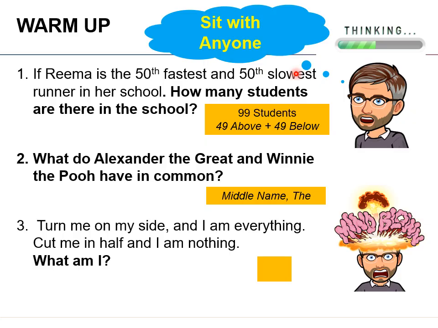Turn me on my side and I am everything. Cut me in half and I am nothing. Again, it doesn't give you a lot of information. What is nothing in math? Nothing in math is maybe 0. So if you have 0 on top of 0, notice that makes a number 8. So if you cut it in half, you're nothing. And if you turn it on your side, you get infinity, which is everything, sort of.